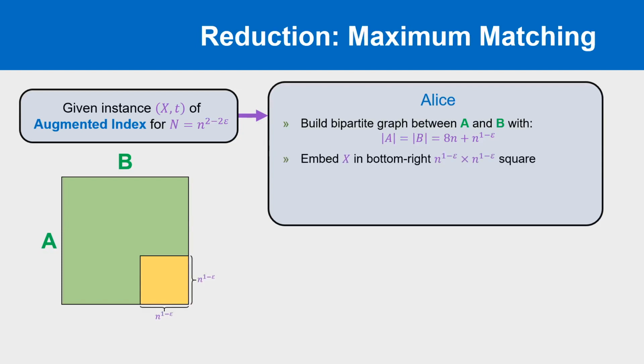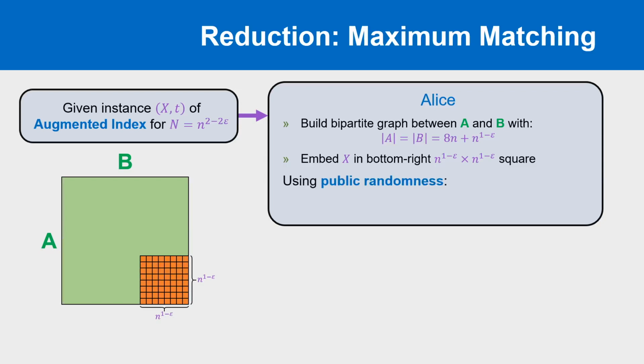She does this in a specific order, starting with the very first entry x_1, placing it in the very bottom right corner of the yellow region, then x_2 just to the left of x_1, and so on along the bottom row. After the first n^(1-ε) entries are placed, we move up one row and again fill from right to left, and we continue filling in this pattern until the final entry is placed in the top left of that yellow region.